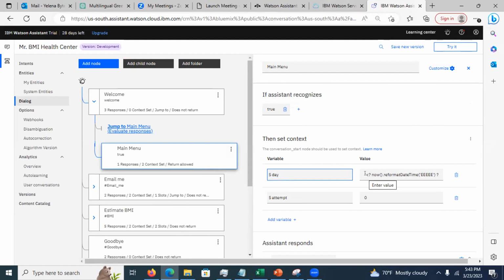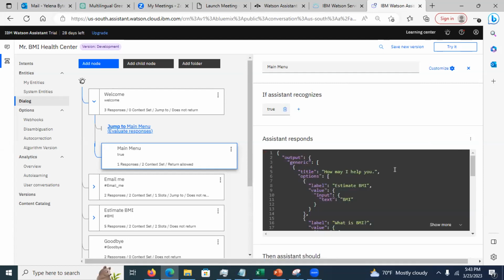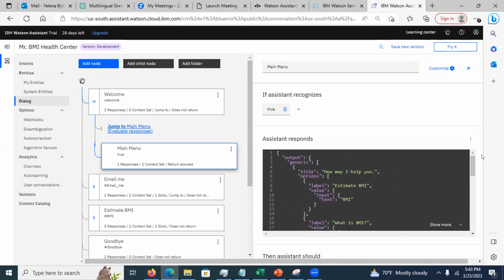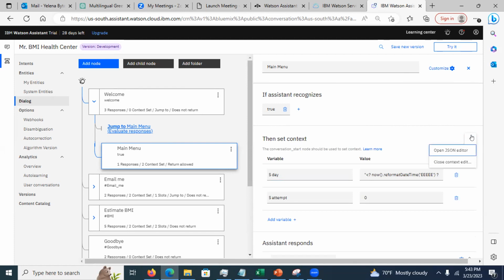Now, there are two ways to set the variables. In your walkthrough, you were shown how to use the JSON editor, okay? You can use the JSON editor, or right now, you can also use the context editor. Oops, I have to close the JSON editor, then I have to open.